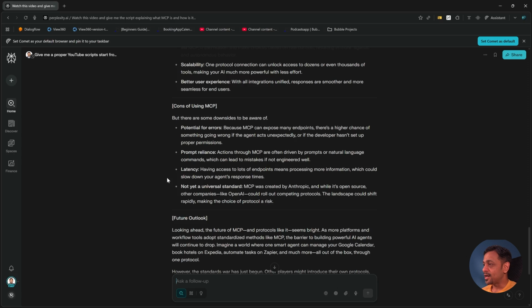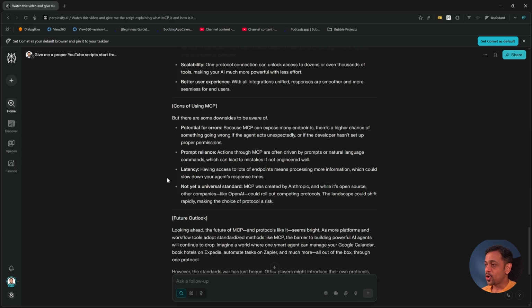Actions through MCP are often driven by prompts or natural language commands, which can lead to mistakes if not engineered well. The third one is latency, like I mentioned already. Having access to lots of endpoints means processing more information, which could slow down your agent's response times. So please be careful about the number of tools that you connect to your MCPs.